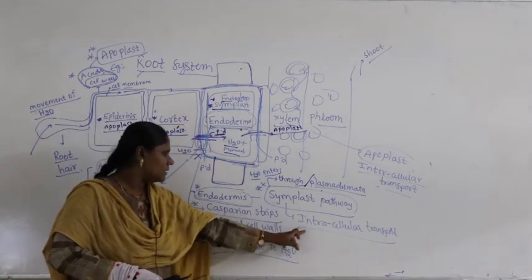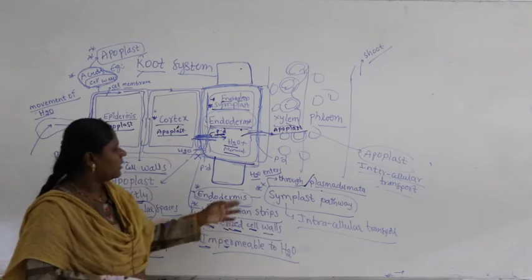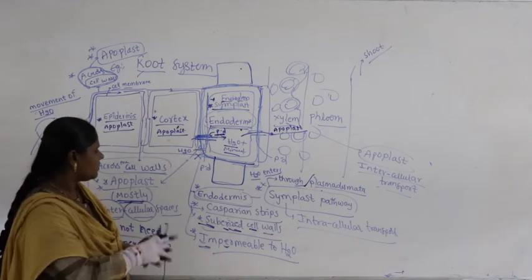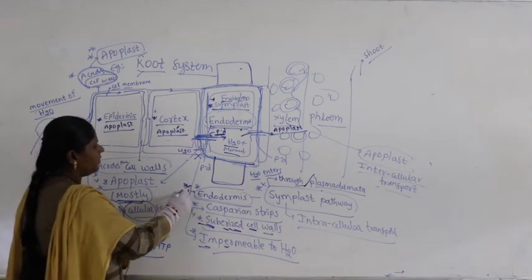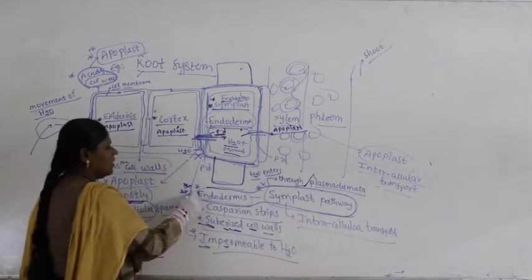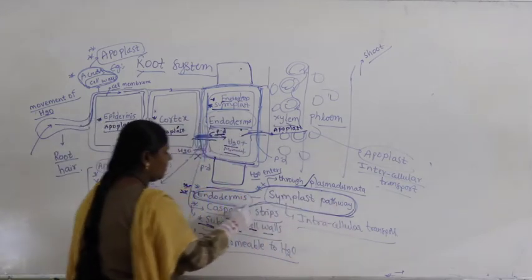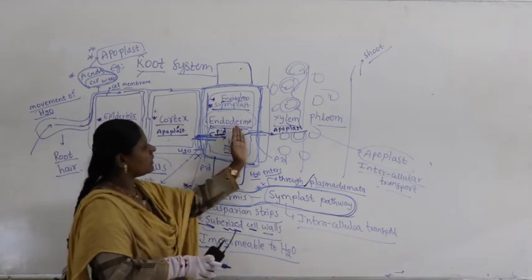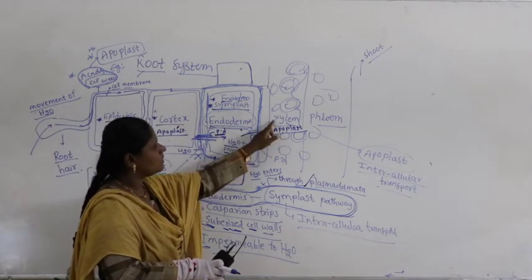That is intracellular transport, and it occurs through plasmodesmata. So the endodermis part is very important. Guys, you have to remember that in the endodermis what occurs is called symplast. After crossing the endodermis, it enters into the xylem.